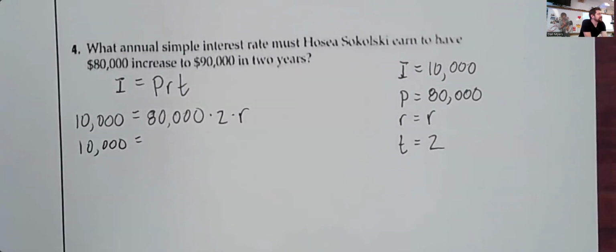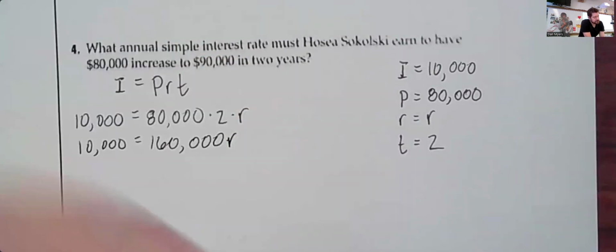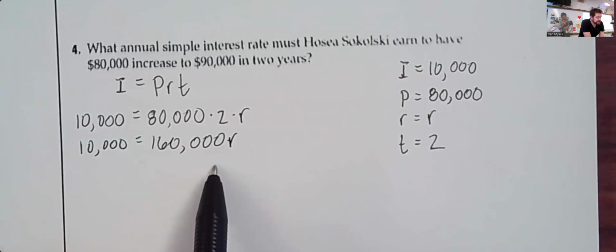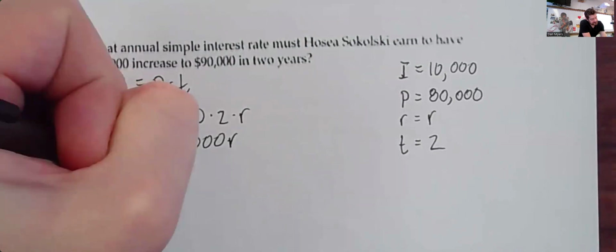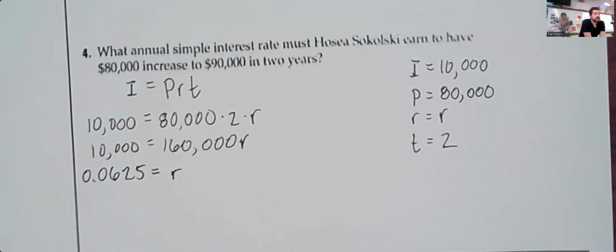What is 80,000 times 2? 160,000. So how do we get R by itself? Divide by 160,000. What is 10,000 divided by 160,000? 0.0625.